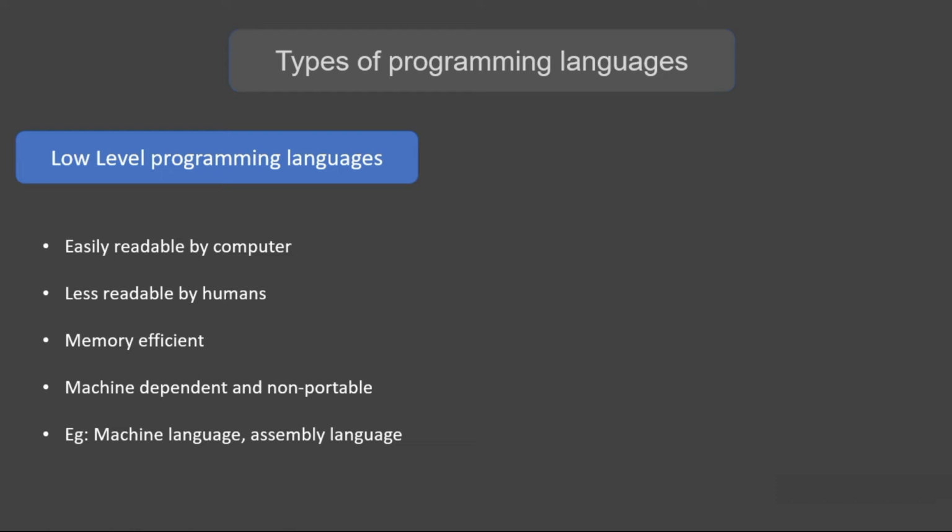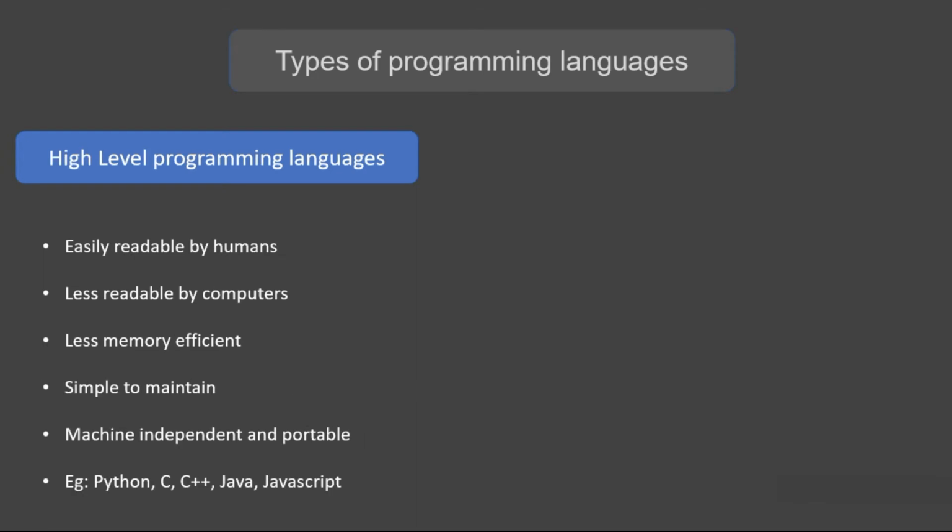These low level programming languages are memory efficient, but it is very hard for humans to understand them, and they are also machine dependent and non-portable, which means that machine code which runs on one machine cannot be made to run on another machine. There will be some error happening. That type of language is called a low level programming language. Examples of such low level programming languages are machine language and assembly language.